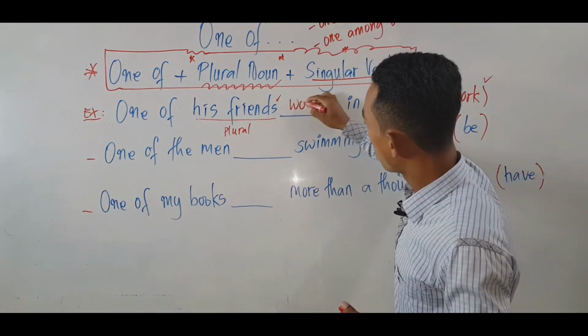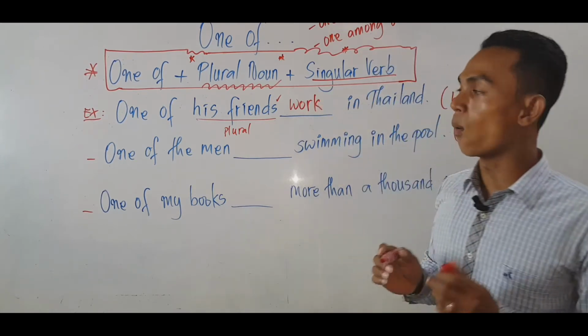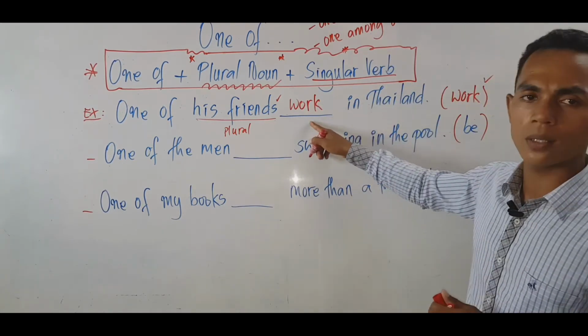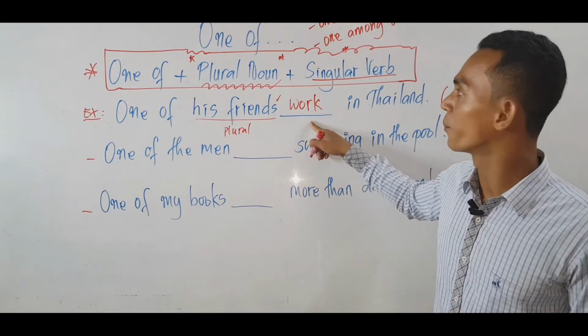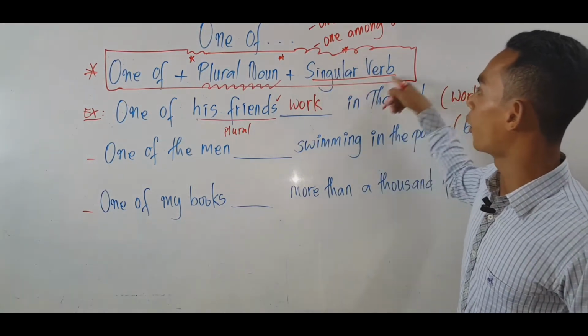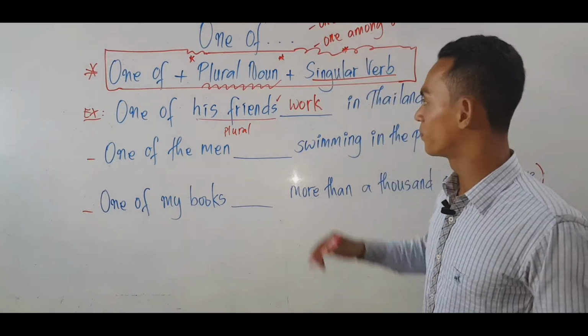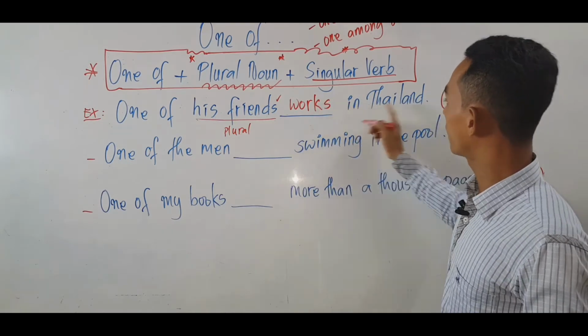So work. One of my friends works. Work is a plural verb, so in this form we use a singular verb. So one of my friends works in Thailand.